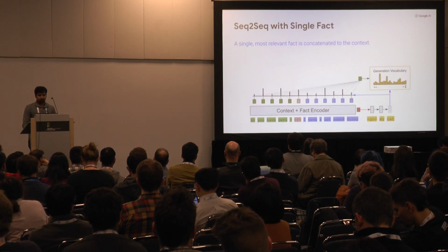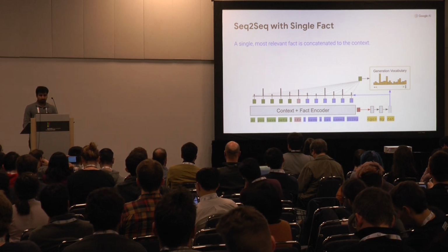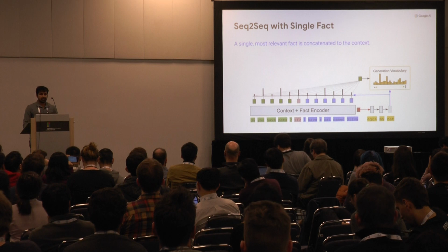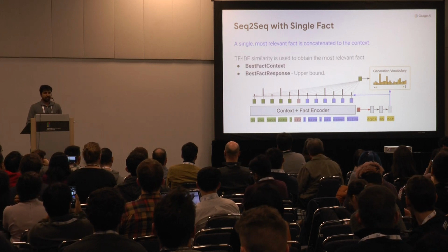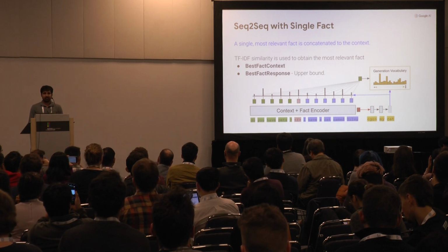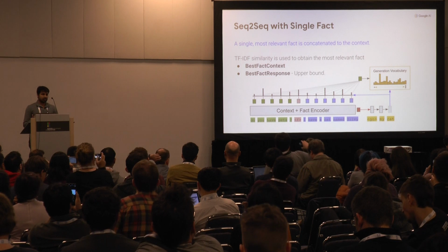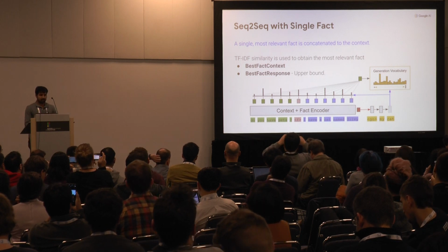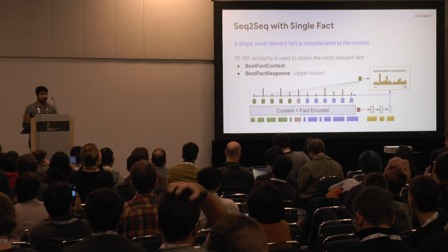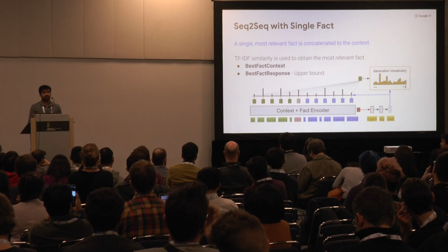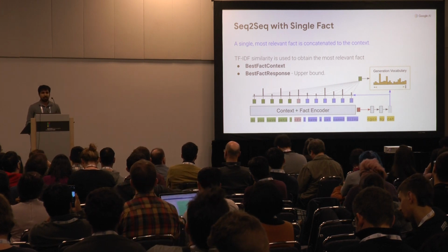A simple extension for incorporating facts is to just concatenate them with the dialog context. We do that in this work. We concatenate a single most relevant fact, and we do it in two ways. The first one is best fact context, where we use the TF-IDF similarity between the dialog context and all the facts to obtain the best fact, and that is concatenated with the context. The second is best fact response, which is like a cheating baseline where we use the ground truth response to get the best fact. So this is kind of like an upper bound for such models.